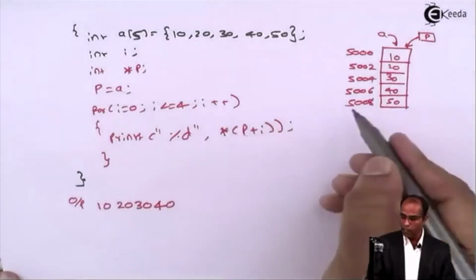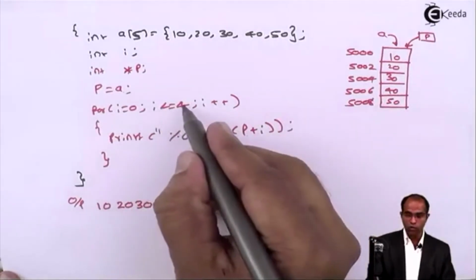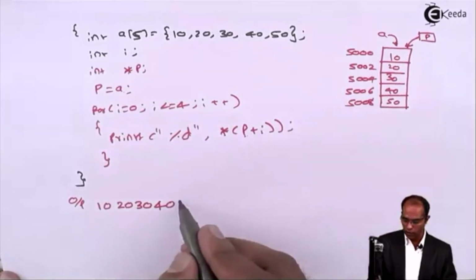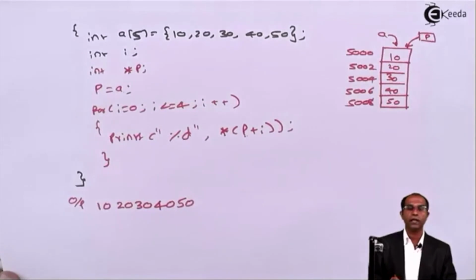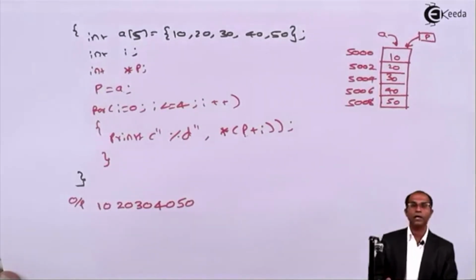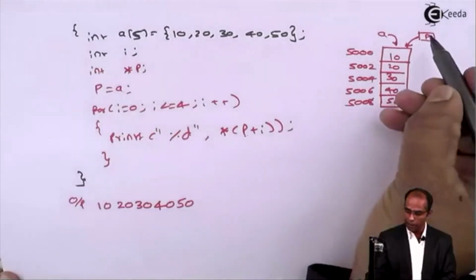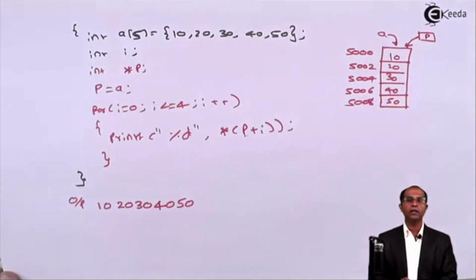Again go back, i becomes 4. 4 less than or equal to 4, true. 5000 plus 4 is 5008. Value at 5008 is 50. So I got the output as 50 at this place. We have displayed all the elements of this particular array, not by changing this pointer, but by making this pointer point to this particular array.